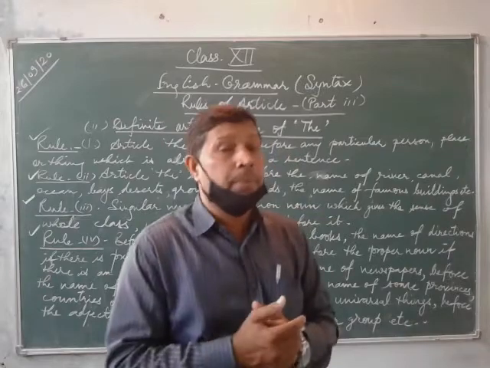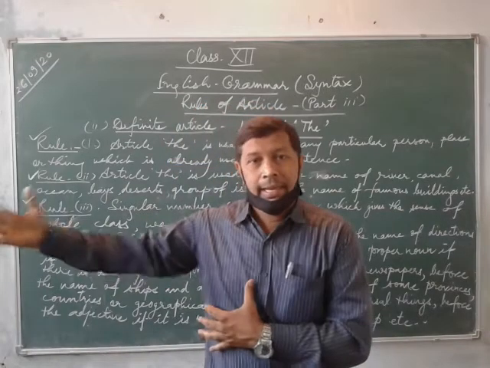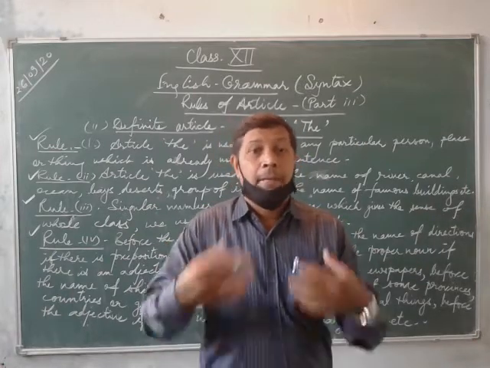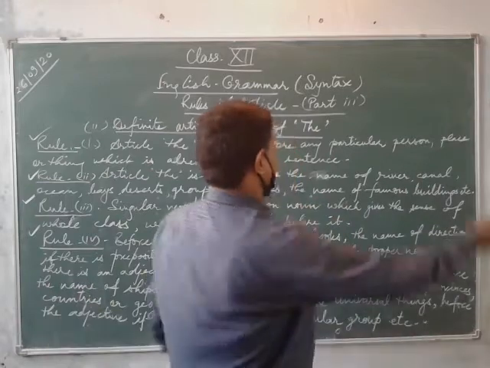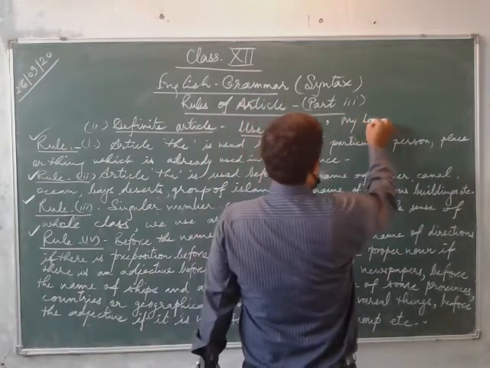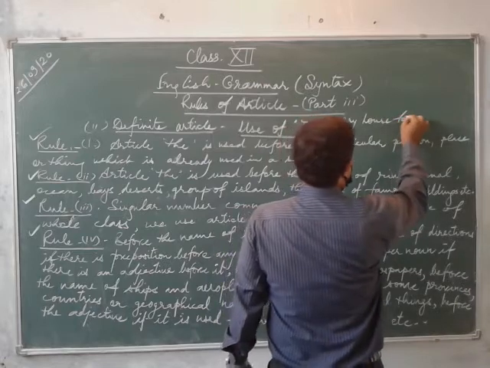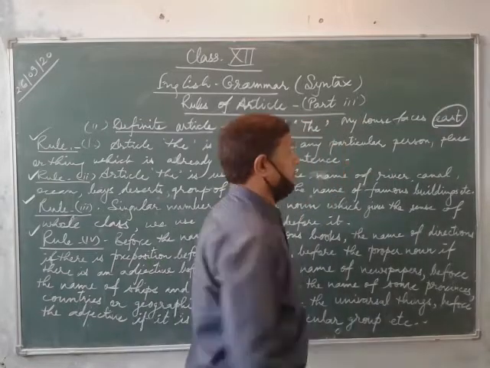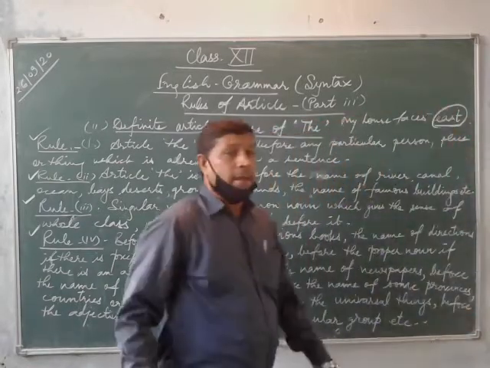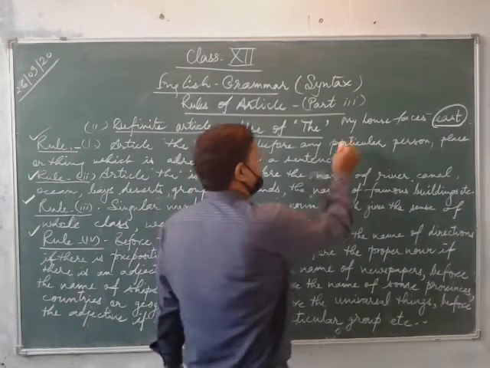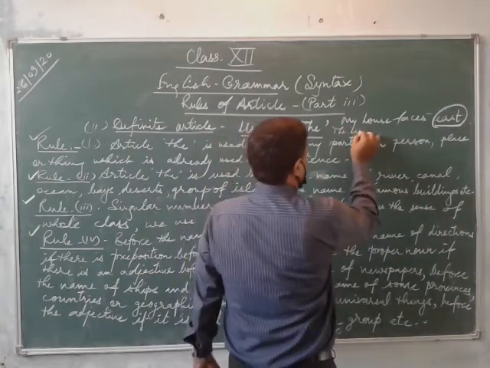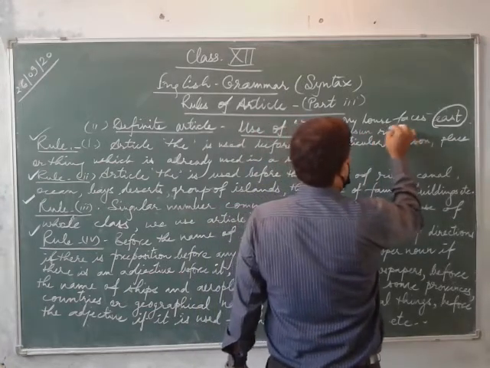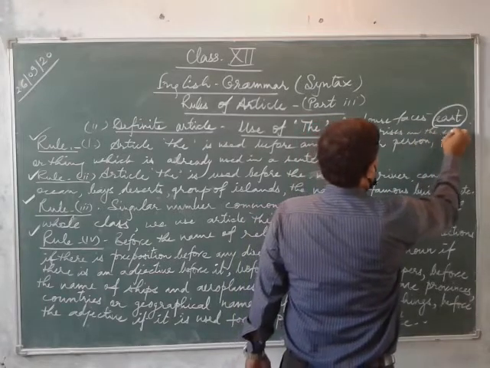Just take another example. My house faces east. Now here there is no use of preposition. My house faces east. What is east? The word east is a direction. But you are not using here article the. Why? Because there is no preposition. But in the second example, the sun rises in the east. Now let us see here.